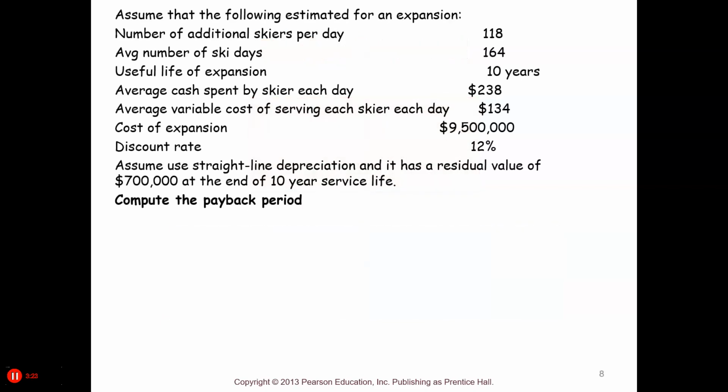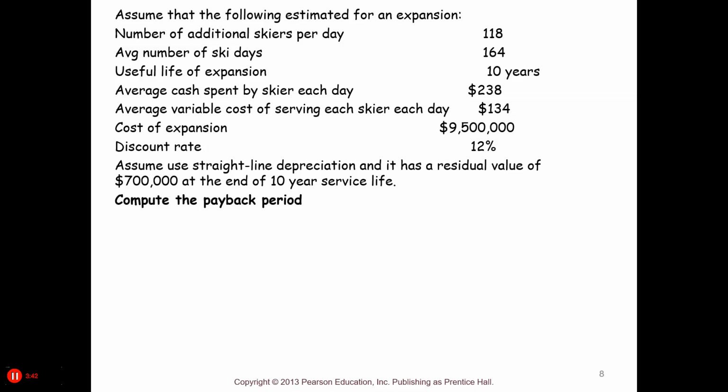So let's look at this example. They want to do an expansion, and what it's going to do is they're assuming that they'll have an additional 118 skiers per day. They'll have an average number of ski days of 164. The useful life of the expansion is 10 years.